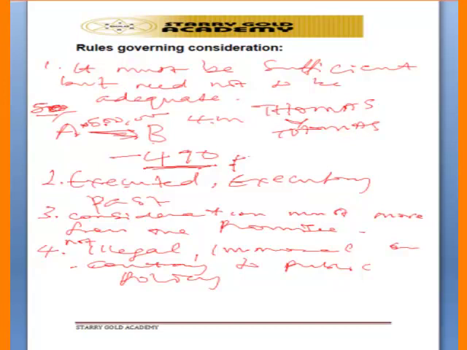Also part of public policy is that where somebody is demanding money in order to give out a contract. So demanding a bribe in order to give out a contract is contrary to public policy. So such cannot be recognized by the court.